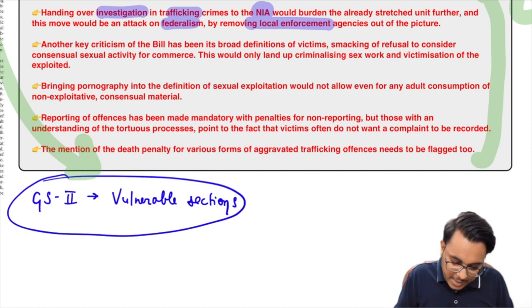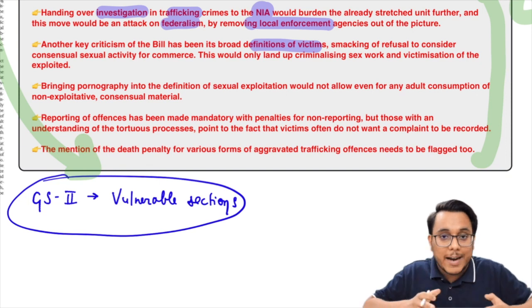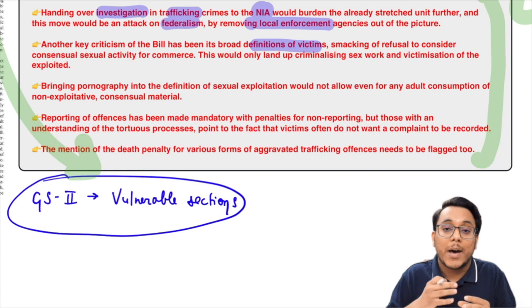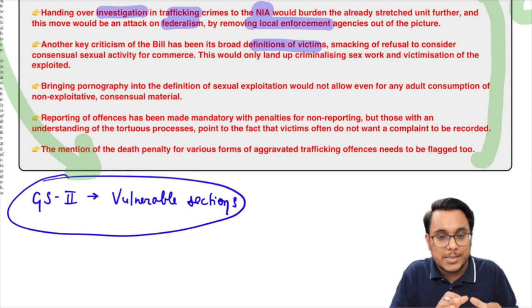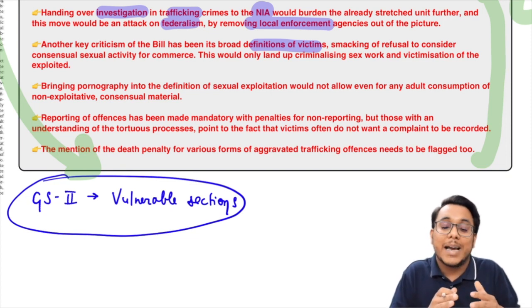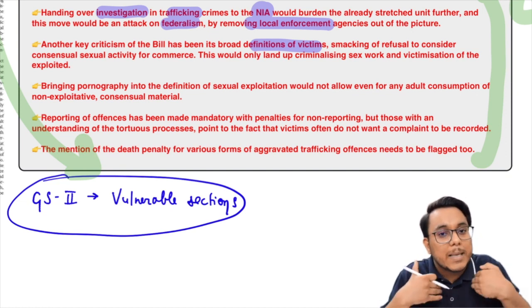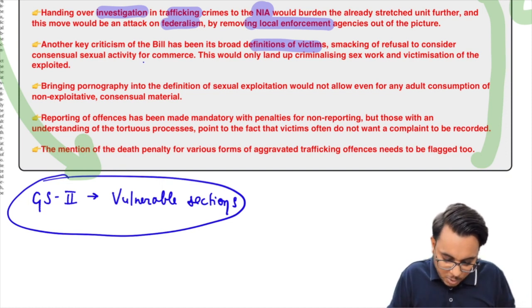Then guys, next, in this particular bill, a broad definition of victims has been given. Now guys, giving a broad definition to the victims is good, but such a wide definition has been given that even the people who are adults and are involved in the sex trade by consent will also be considered victims. They will be rescued, they will be rehabilitated, and guys, actually all these things will not bring welfare for them, because they themselves have chosen to come into the sex trade. So guys, this is one particular problematic thing.